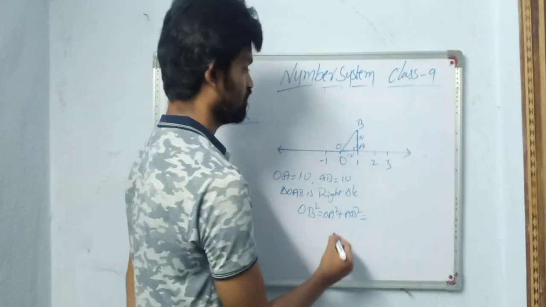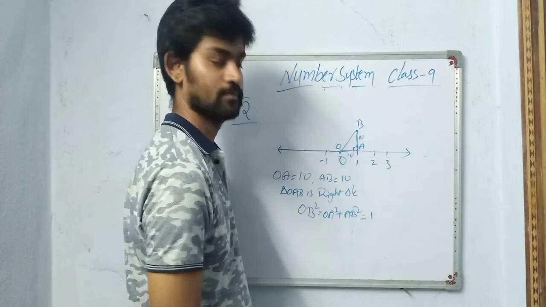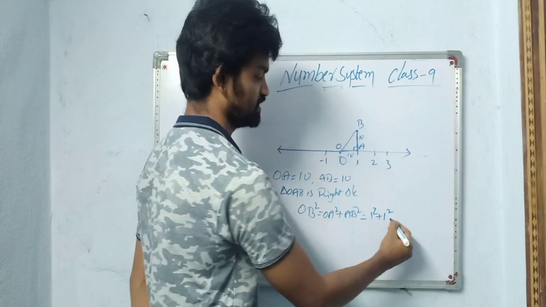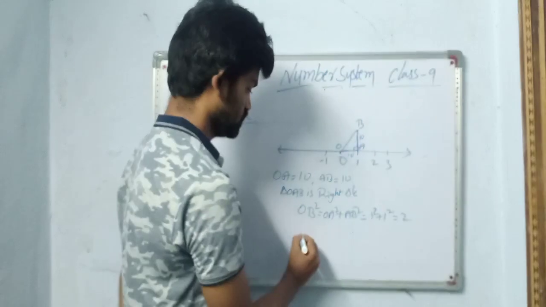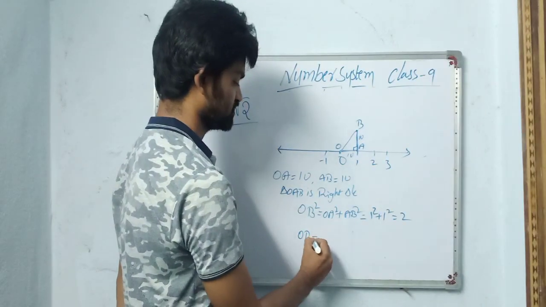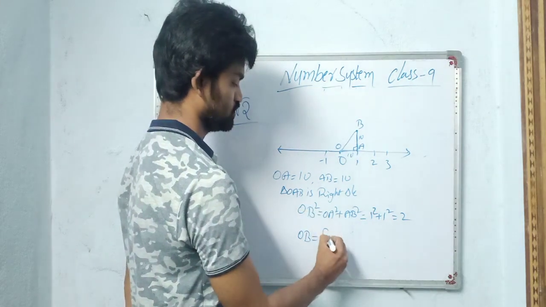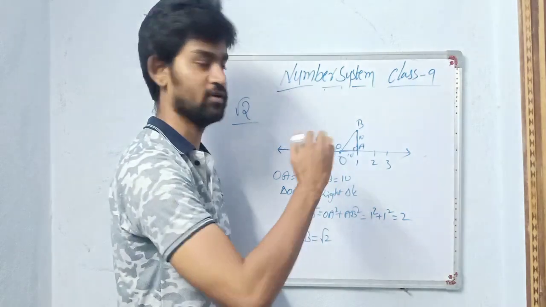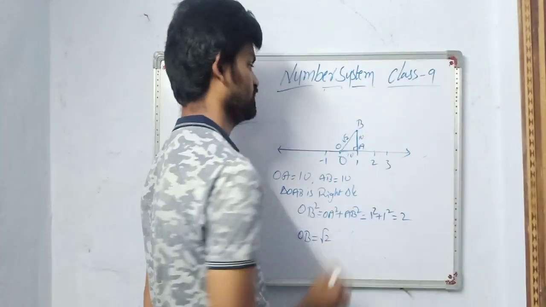Now what is the value of OA here? It is 1. So 1 square. AB also 1, no? So 1 square. 1 plus 1 is 2. Now if you apply square root on both sides, OB is equal to root 2. So OB value is root 2. We got OB value is root 2. So I will write root 2 here.